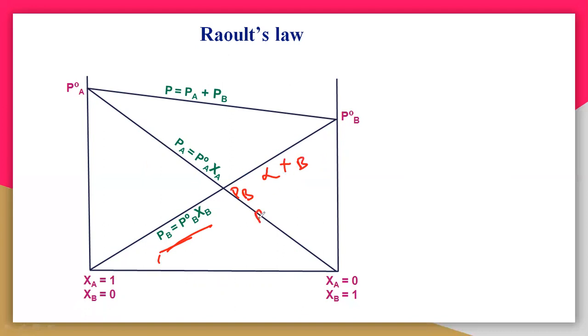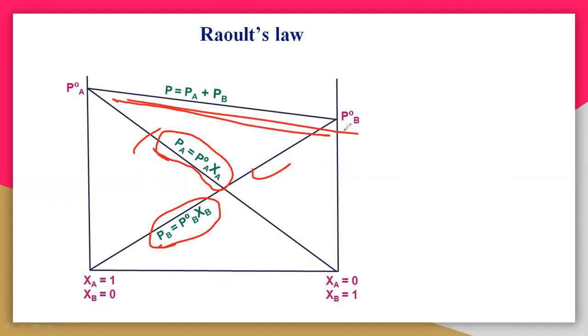I have taken Raoult's law, according to which PB is equal to P naught B zeta B. So this line represents PB equal to P naught B zeta B, and this line represents PA equal to P naught A zeta A. And this particular line is the total vapor pressure. When you are adding these two, the pressure is equal to PA plus PB. So this is Raoult's law.